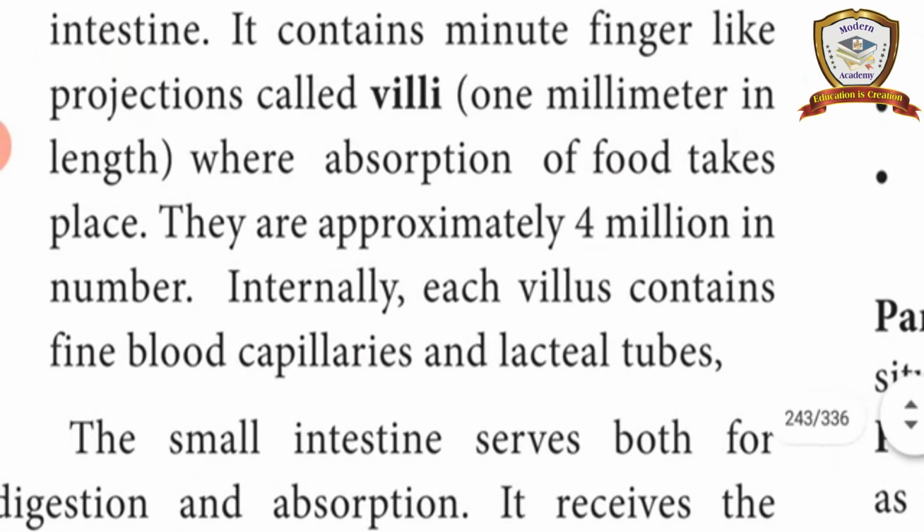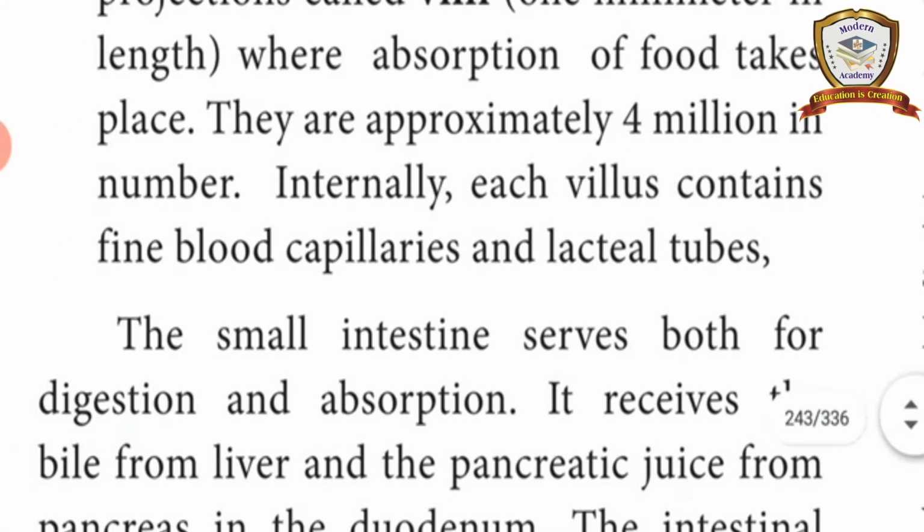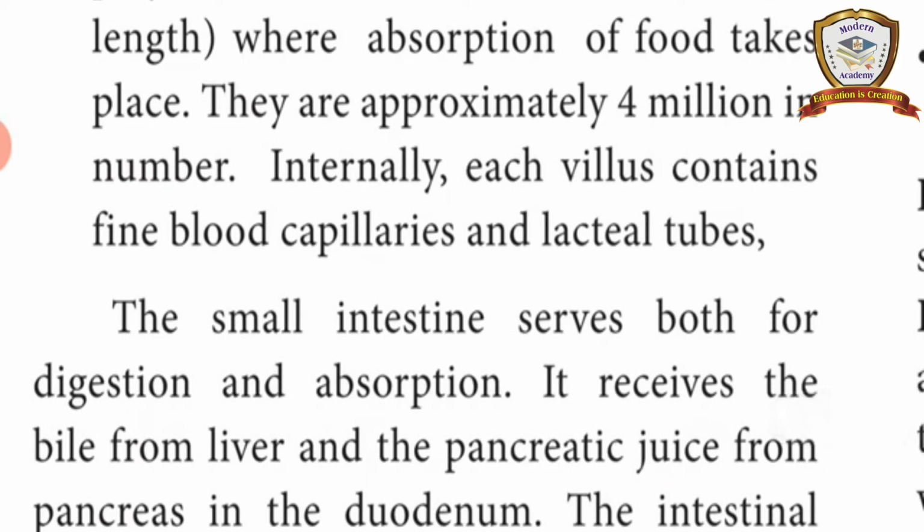Next, in the wall of the small intestine, small projections are there. That is called villi. It is 1 millimeter in length. What is the use of these villi? They are only used to absorb the digested food particles. Approximately their number is 4 million.